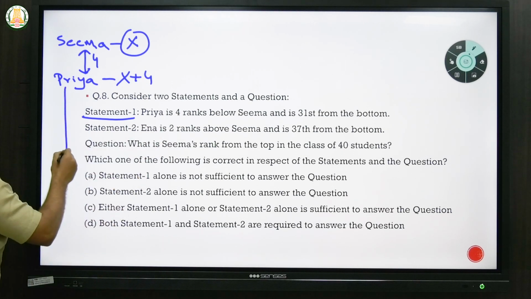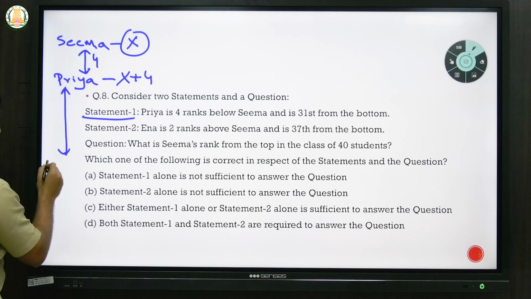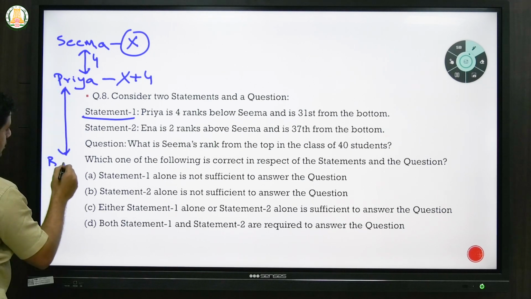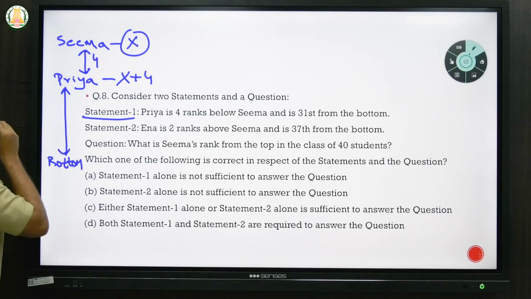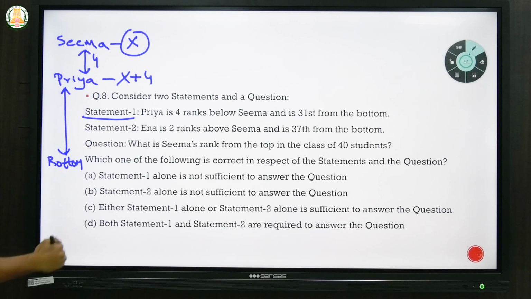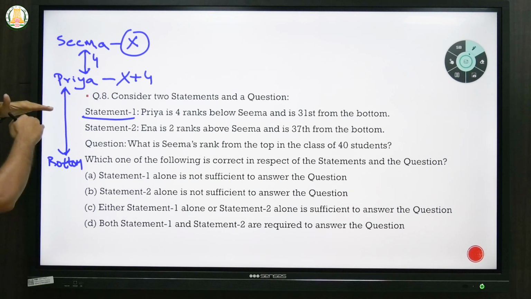So let's say this is the bottom. That is the final number of students. And when they say 31st from the bottom, for an example, as we have discussed, if the bottom is let's say 50 students, and if someone is 31st from the bottom, then the rank will be 20 because there will be 30 persons below, and after that Priya's number will come.